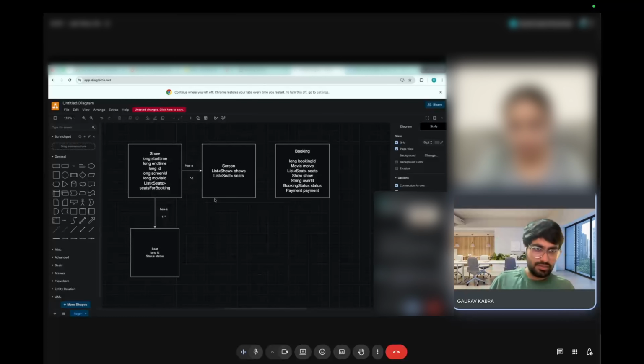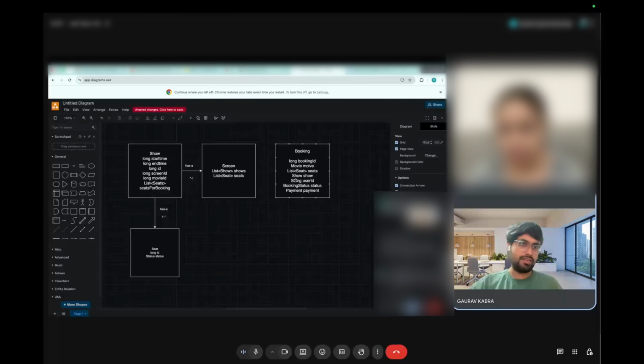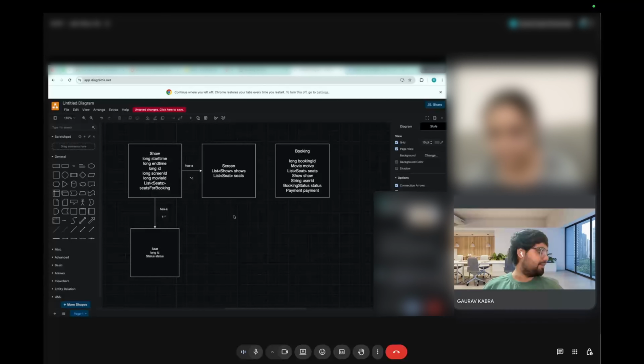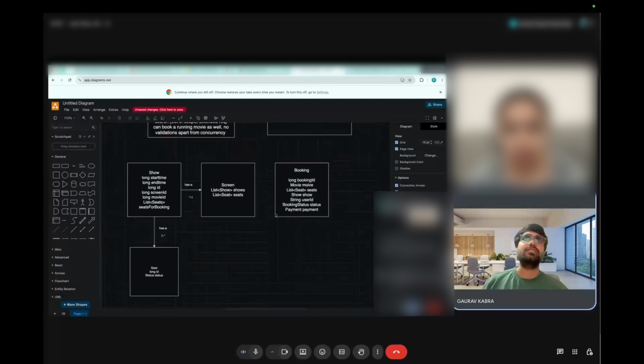You know about the cardinality and the aggregation and composition as well. Cool. I think we are on time. Anything you want to add, Rushali, to this?